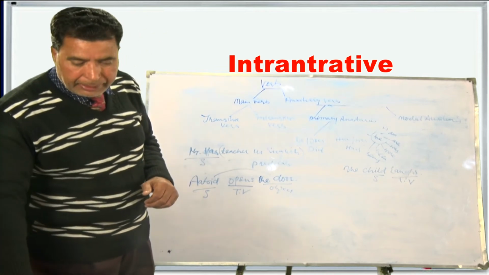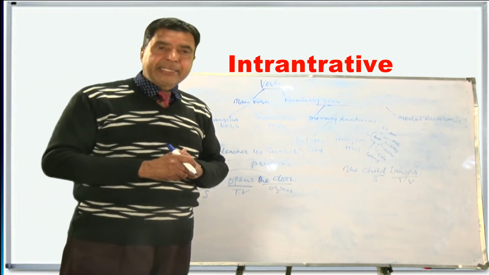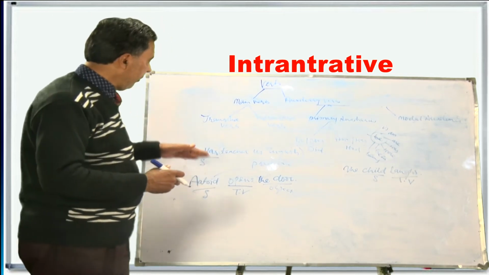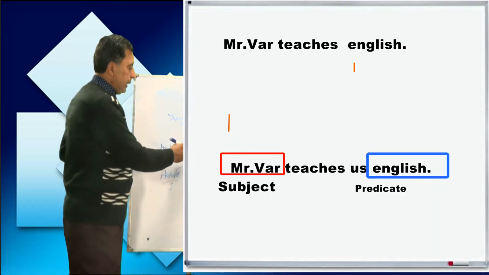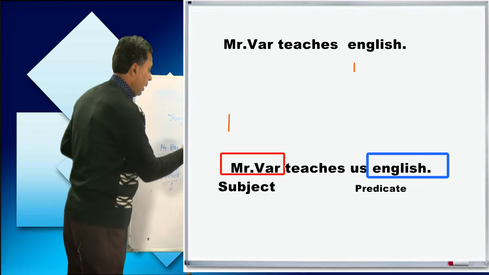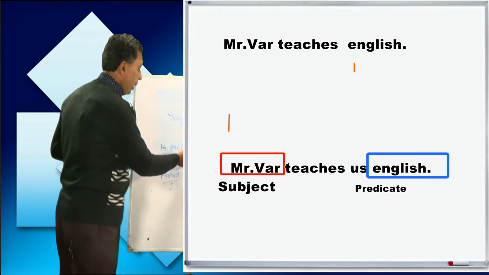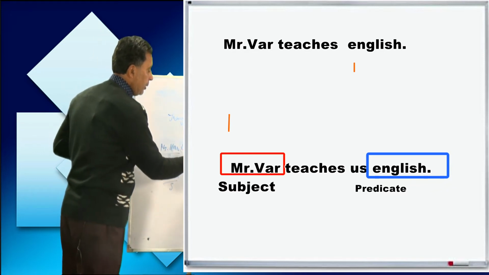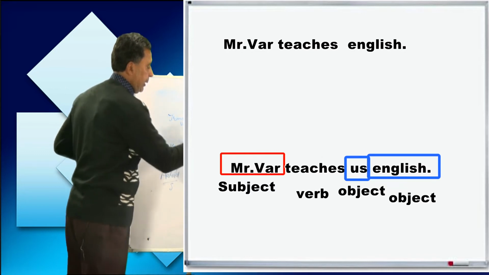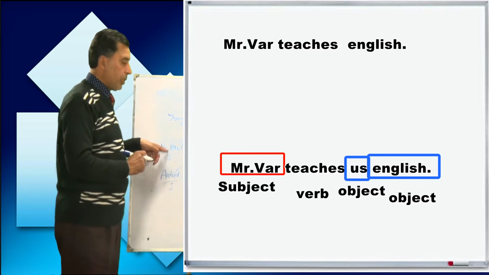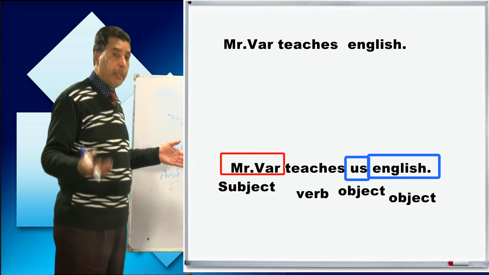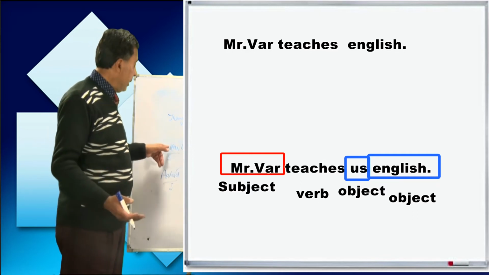For example, no doubt we can find direct and indirect object. Sometimes there are two objects. Here I have written here, "Mr. Waugh teaches us English." A teacher here teaches us English. Here it is verb, here it is object, here it is object. Two objects are here in this sentence. Sometimes you find two objects in a sentence and a verb. So there, direct object and indirect. If I say Mr.